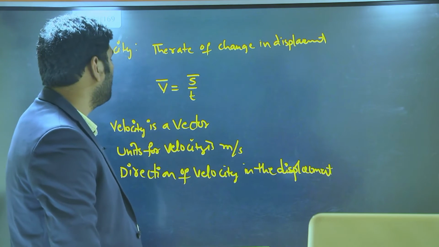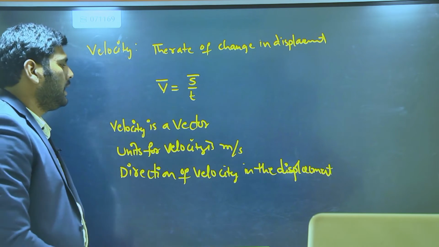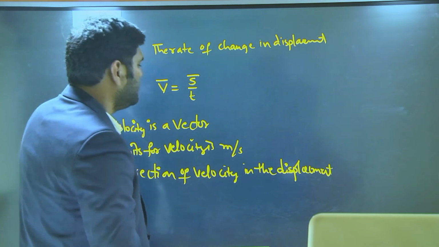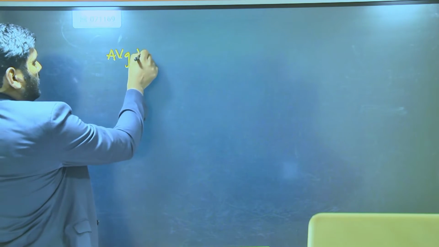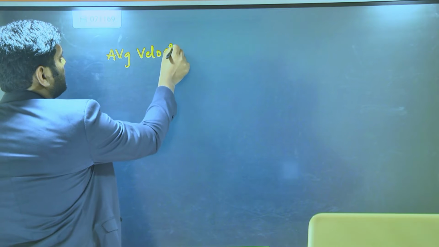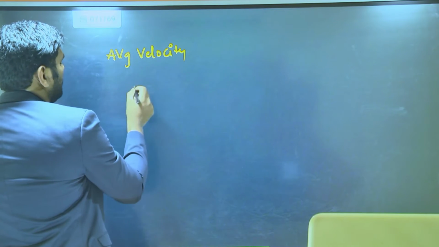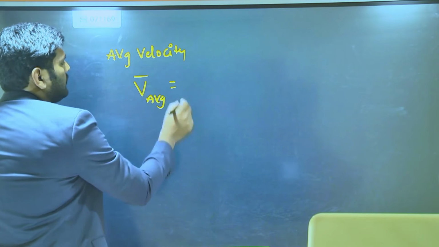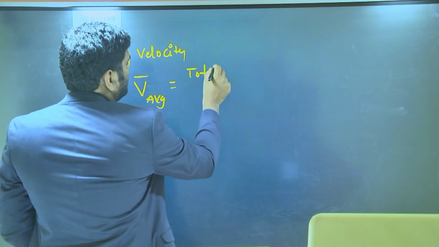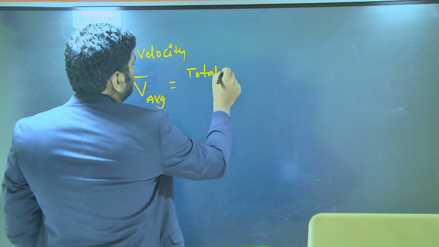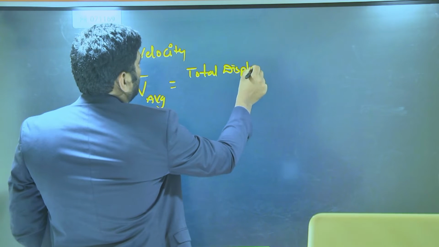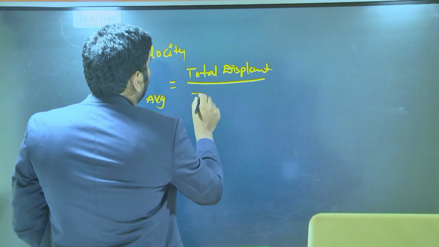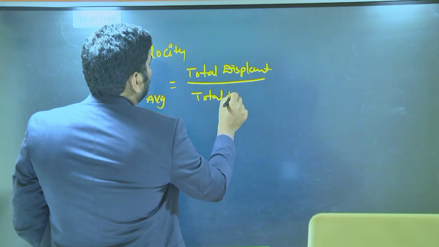This is some important information about velocity. And one more point is average velocity. Average velocity, we represent as V avg, is equal to total displacement by total time taken.